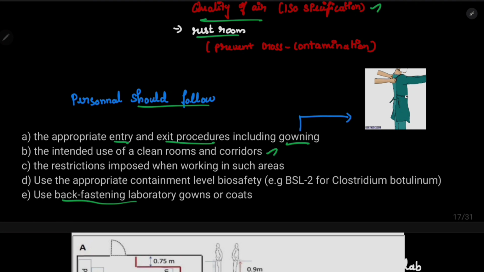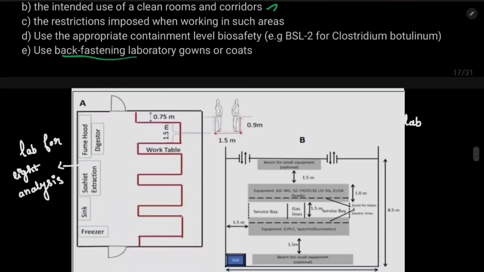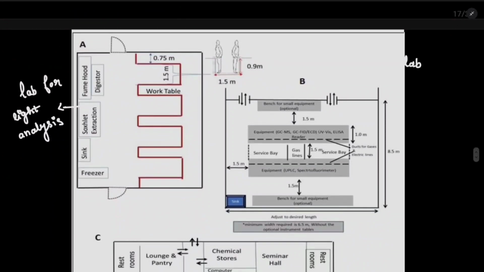Now let's discuss this outline of the laboratory in detail. So the first laboratory, the A, which you have seen here, is the lab for food analysis. So fume hood, digesters, oxalate extraction, sink, freezer. In this specific room which they have mentioned, we can do at least 8 analyses. And in this room we can see each food analyst is provided 1.5 meters, which means food analysts have the working table and the separation between them is 1.5 meters. So this is the lab for food analysis.